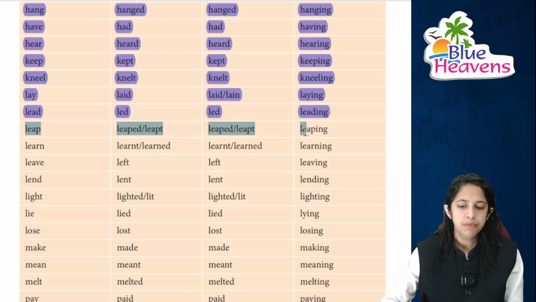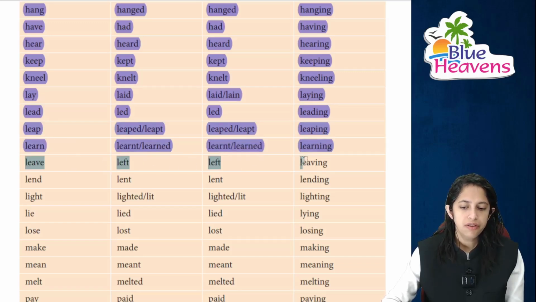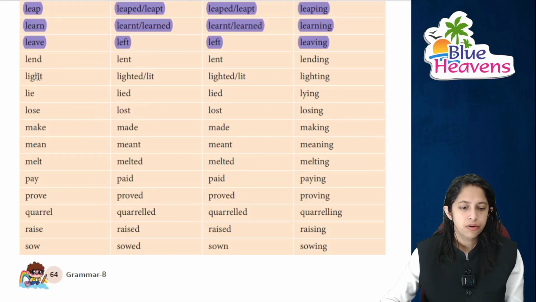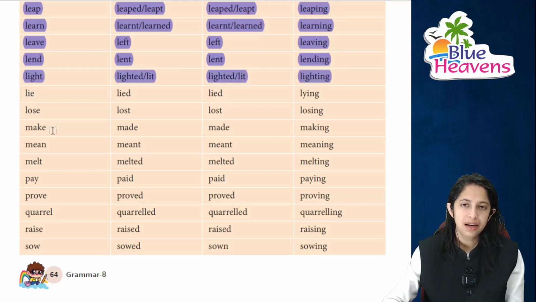Leap ka, it's leaped, leaped and it's leaping. Learn ka, learned, learned and learning, right? Next is leave ka, left, left and leaving. Then of course next is lend ka, lent and of course it's lending. Light ka, lighted, lighted and lighting.